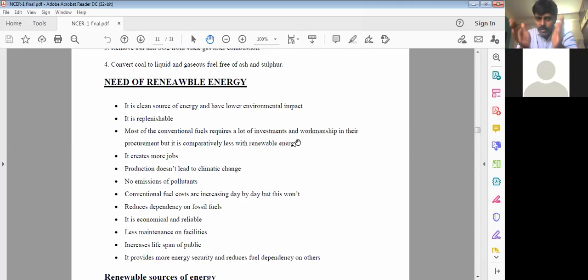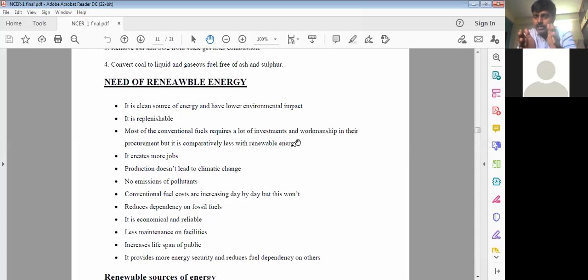So the question may also come in a differences fashion. There you have to write the same thing. In the non-conventional category, all these points are going to be there. Whenever you need to write the differences, you can write the opposite of that for the conventional fuels. Please have it. This question is there in the question bank, but I have not written the answer here. Instead, I have written the answer for the need of renewable energy resources. The opposite of that is the need of conventional fuels.